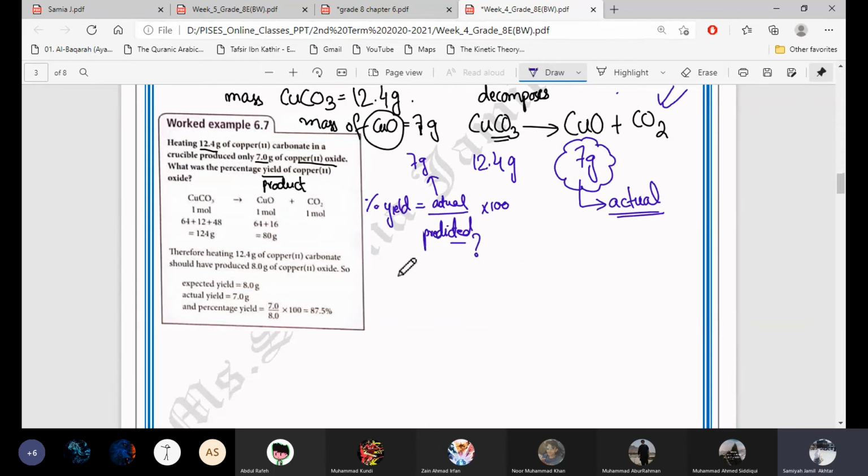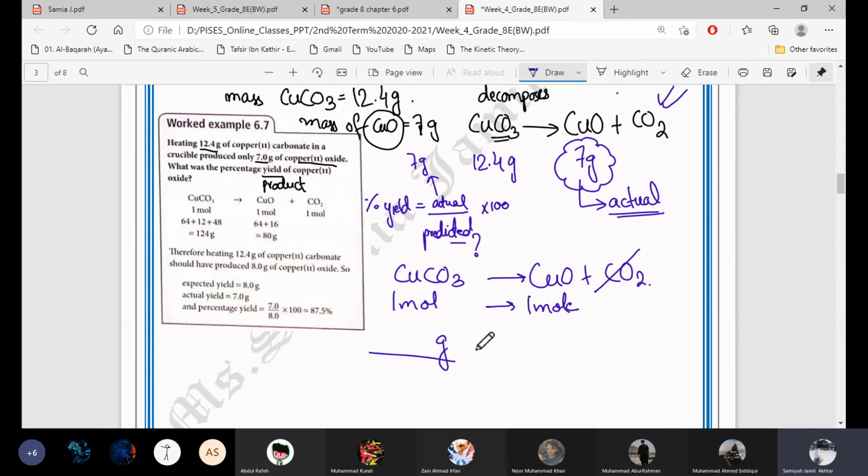From the equation, copper carbonate is giving copper oxide plus carbon dioxide. We don't need carbon dioxide actually, we only need these two. Now 1 mole of copper carbonate is giving 1 mole of copper oxide. In 1 mole of copper carbonate, how many grams will be there?